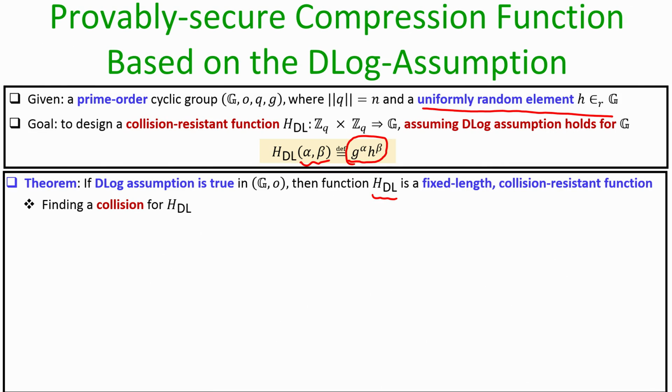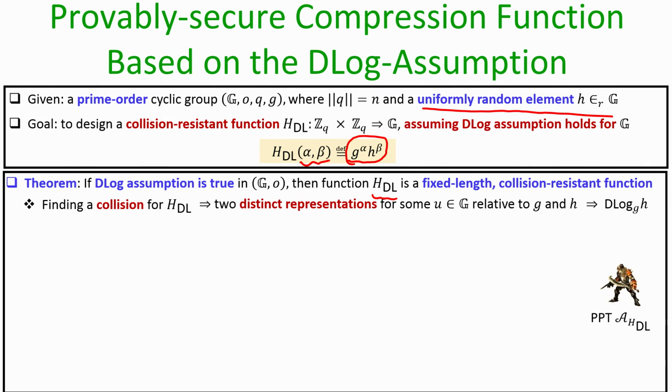This is because finding a collision for this function h of dl means coming up with two distinct representations for some element u from the group related to G and h. As we have seen in the last slide, if we have two distinct representations for some group element, then it automatically means we know how to compute the discrete log of a random h to the base G, which goes against the assumption that the discrete log problem is difficult to solve in the group. So, let us formally establish this whole implication by a reduction here.